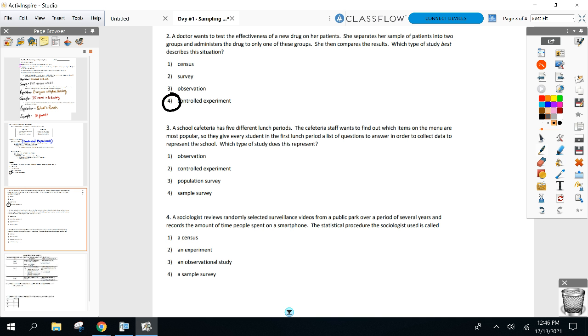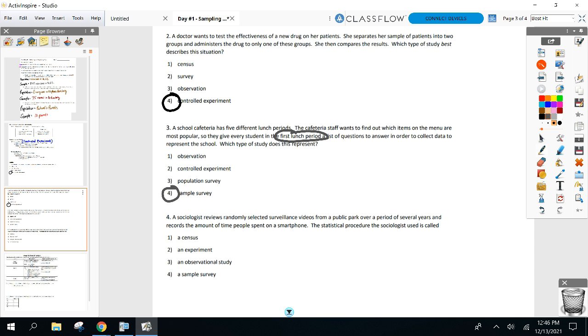All right, what about 3? I heard a lot of good talk here because you knew it was a survey. But then all of a sudden you had to reread it and say, whoa, I'm only giving it to first period lunch and I'm doing 5 periods total. So am I doing the whole population? Nope, I'm only doing a sample of it. Sample survey. And then number 4, we're just watching surveillance video and checking how many times people use their phones.